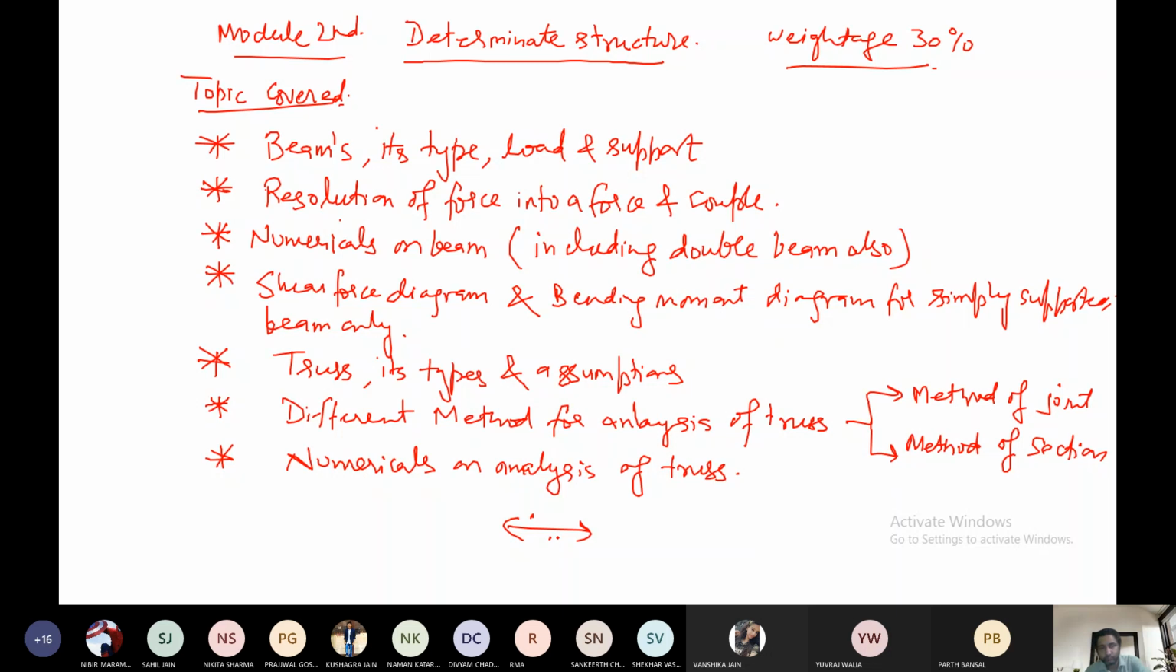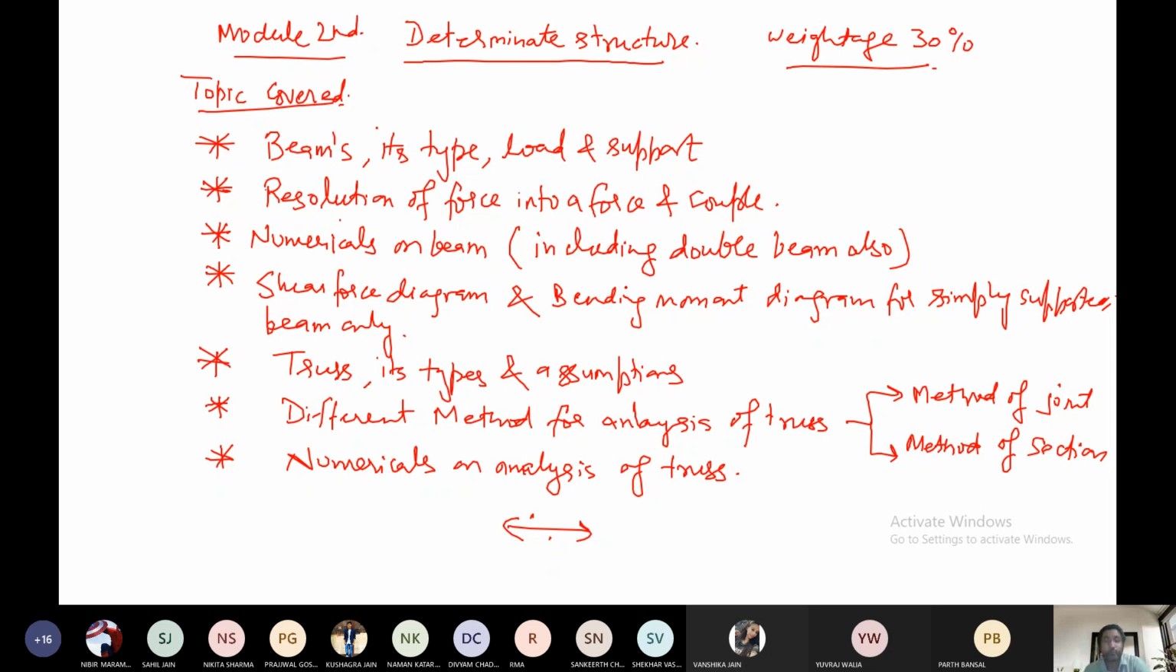So see, this is the second module, determinate structure. First, we have already completed force and force system and the friction. So in the second module, you can see different topics are here: beams, its type, loads, and support. Then the second one is resolution of force into a force and couple. This is the theorem which I have already discussed on Friday for the assignment perspective.